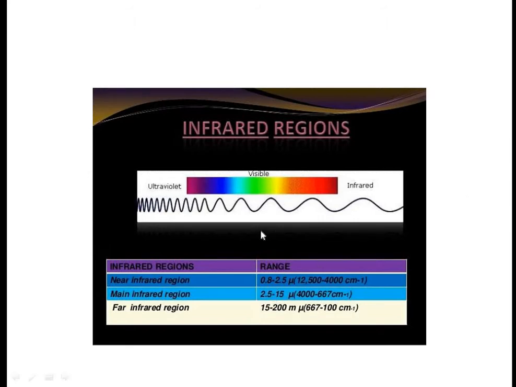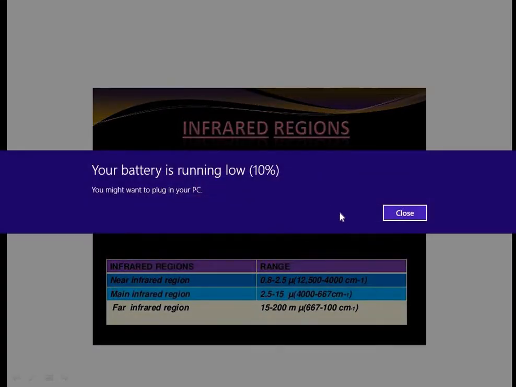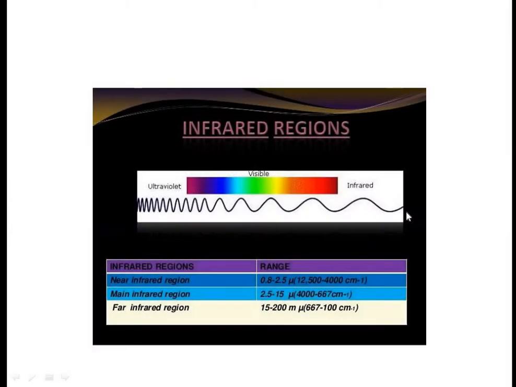So this is the infrared region. In the electromagnetic spectra, this is the ultraviolet region, this is the visible region, and this is the infrared region. The infrared region has different ranges. The near infrared range is 0.8 to 2.5 mu.